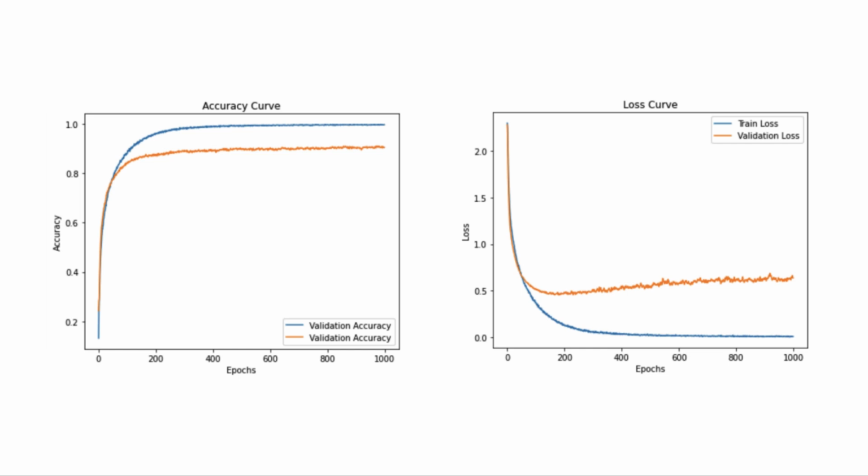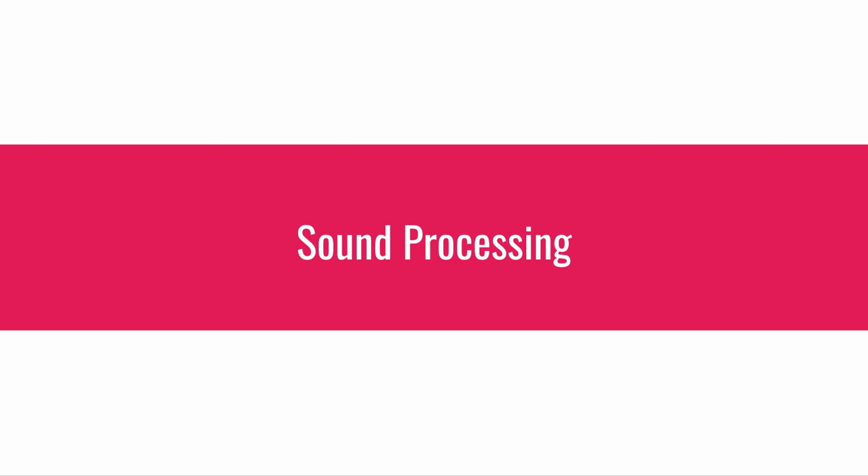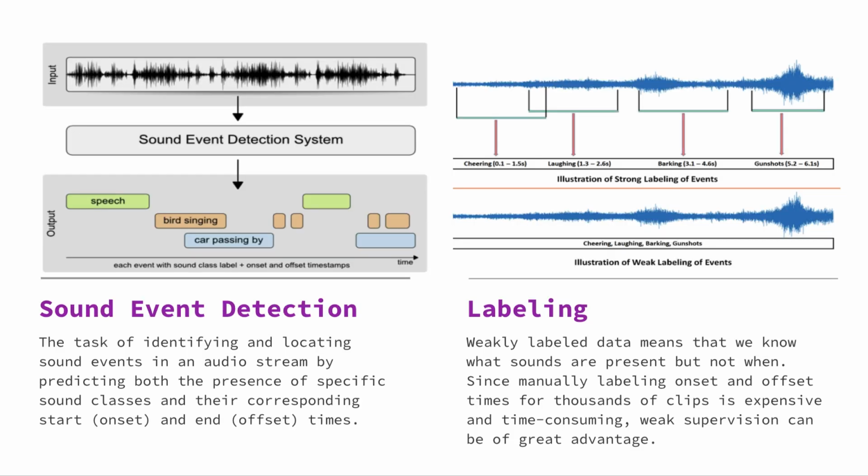And here we have the learning curves, which are more or less what an AI engineer would like to see at the end of his working day. The accuracy is increasing and the loss is decreasing. For the last subchapter, I prepared an application which I really enjoyed reading about and implementing. Before I present you the actual thing, I should make a brief introduction to sound event detection. It's a system that wants to recognize the sounds happening in a scene along with the length, start time and stop time of each individual sound.